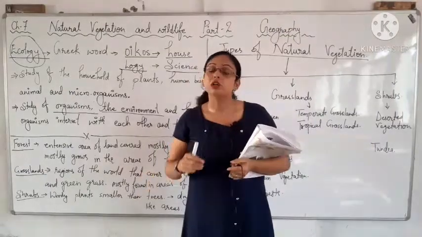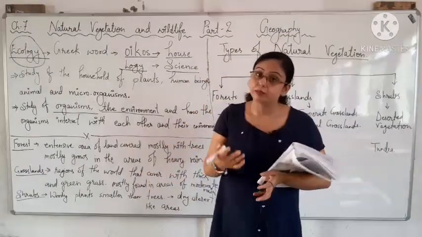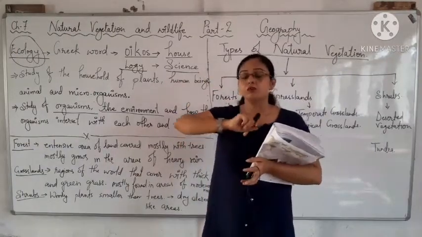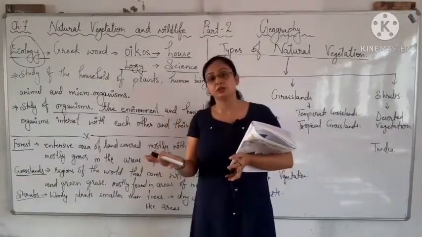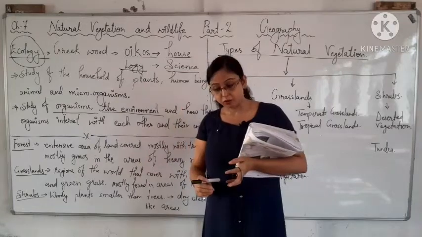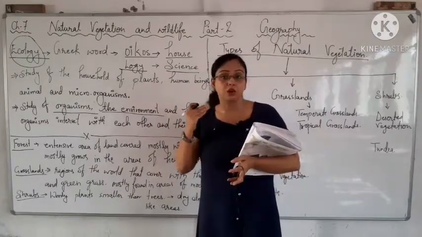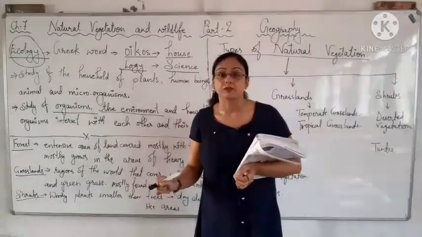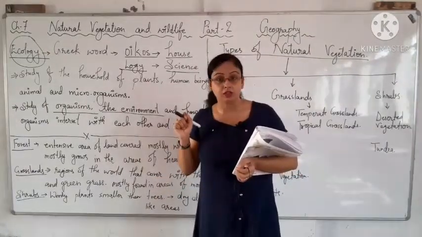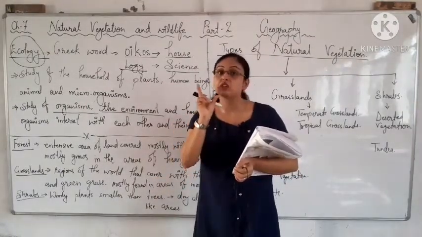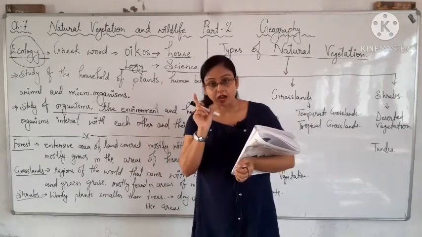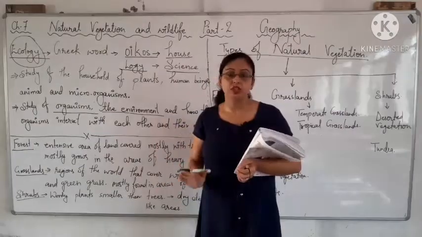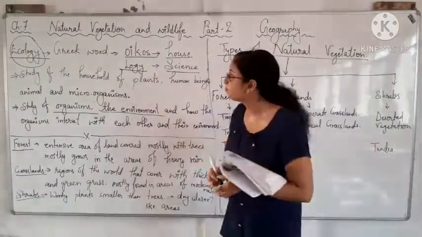So the plant life or flora which grows naturally without any human interference, from the smallest grass to the tallest tree, is called natural vegetation. When you are defining natural vegetation, natural growing and without human interference are very important. Keep this in mind.